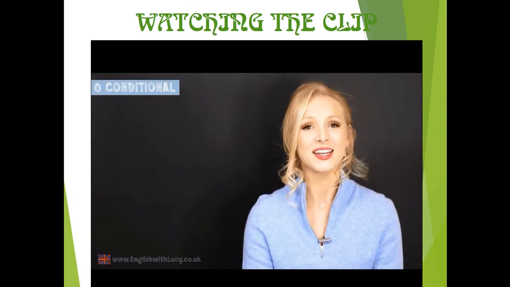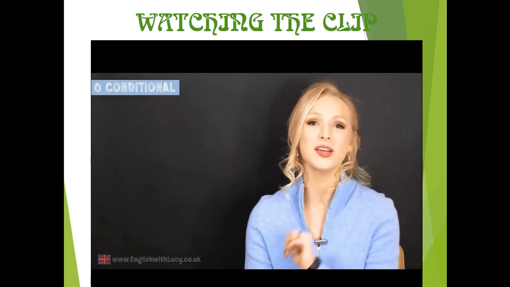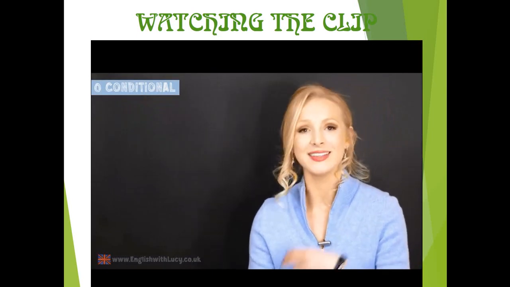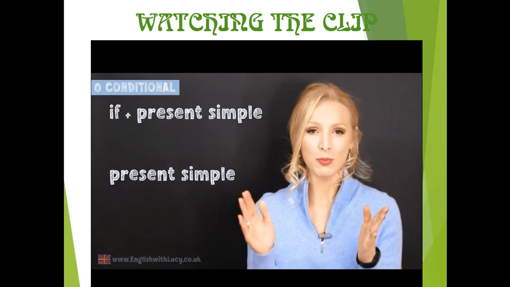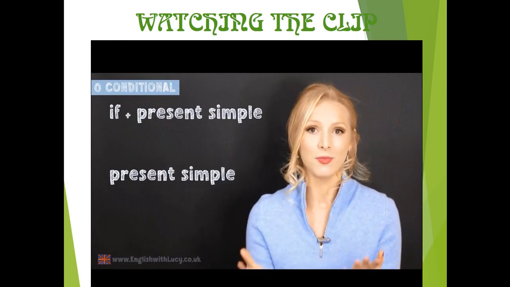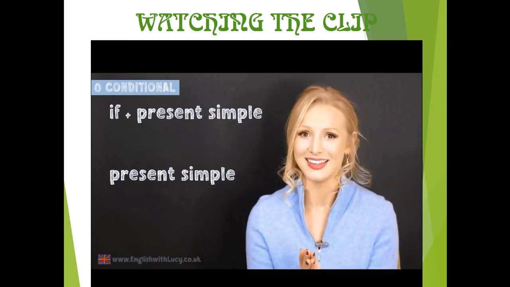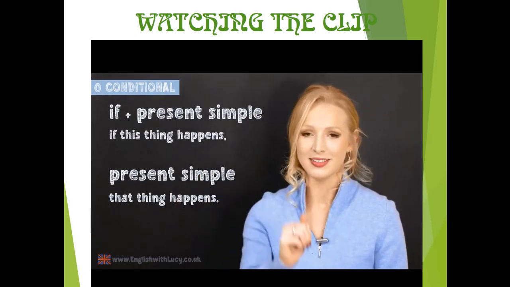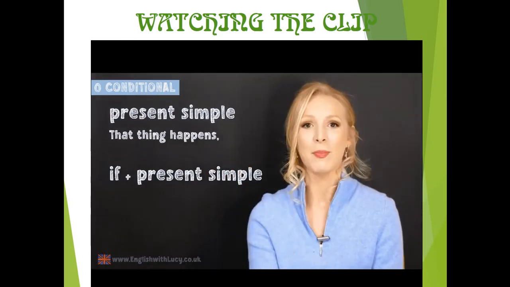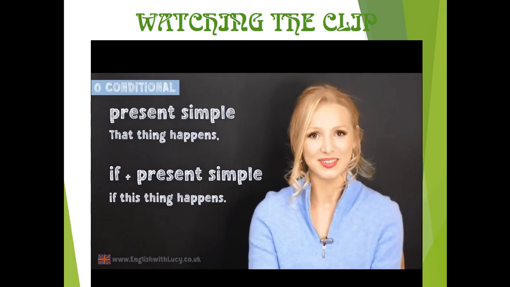A zero conditional sentence consists of two present simple verbs. One is in the if clause and one is in the main clause. Both parts of the sentence are in the present tense. Nice and easy. If this thing happens, that thing happens. Or that thing happens if this thing happens.